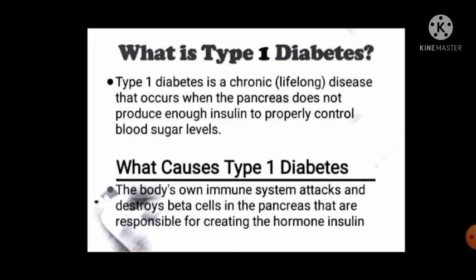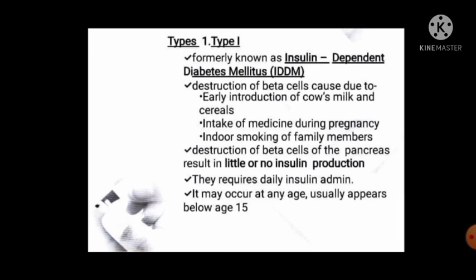What causes type 1 diabetes? The body's own immune system attacks and destroys beta cells in the pancreas that are responsible for creating the hormone insulin. Type 1 diabetes was formerly known as insulin dependent diabetes mellitus, IDDM.